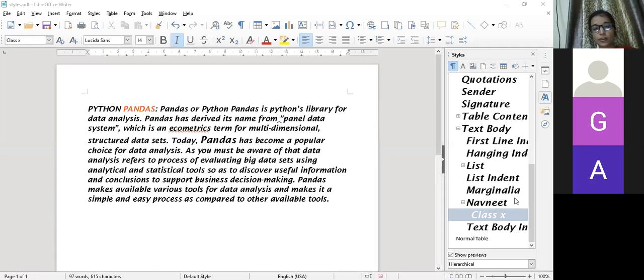In the Writer document, or you can say LibreOffice Writer document, Control plus Shift key while dragging the image. This is the drag and drop method. What method is it?